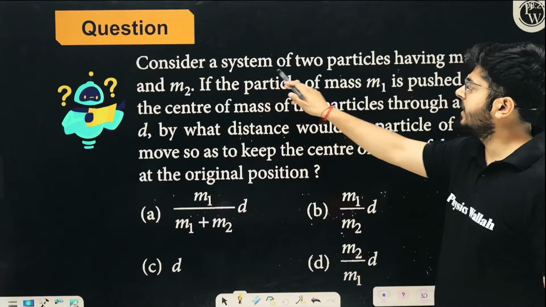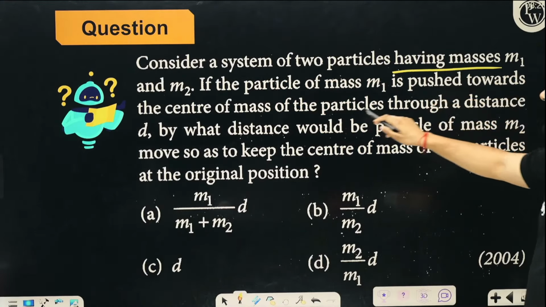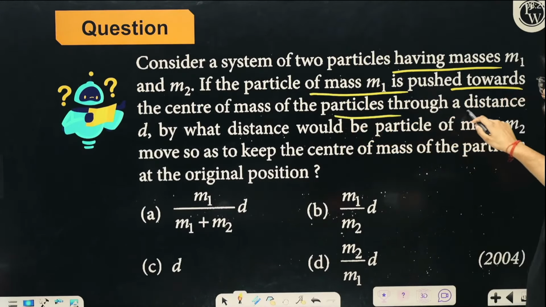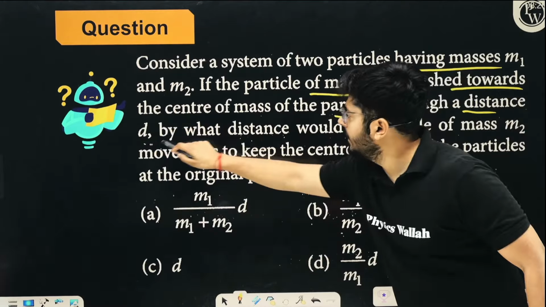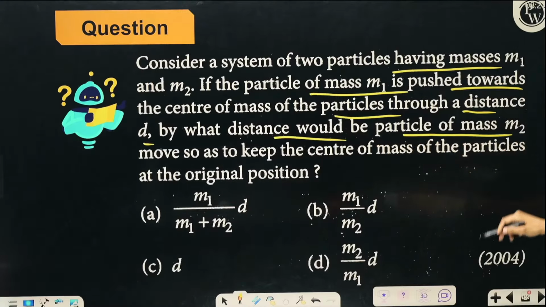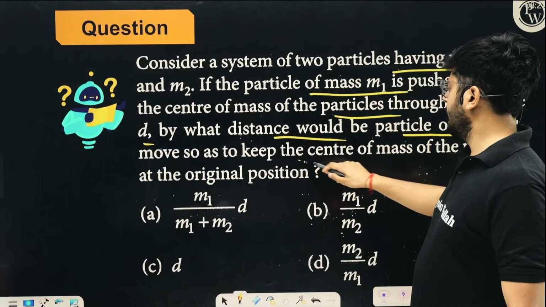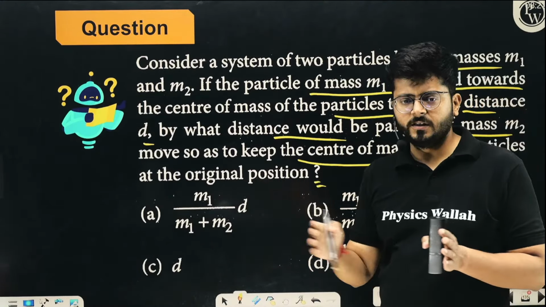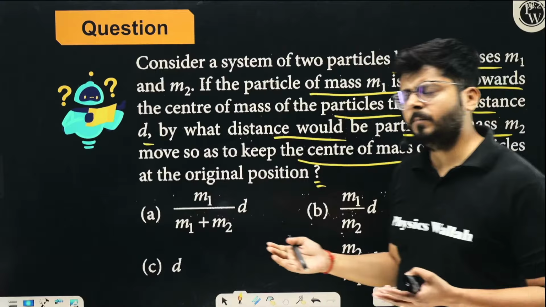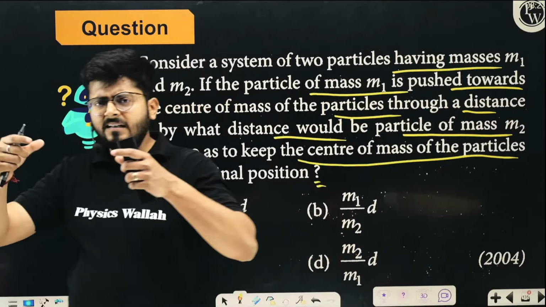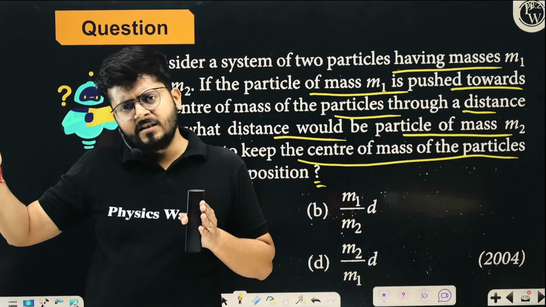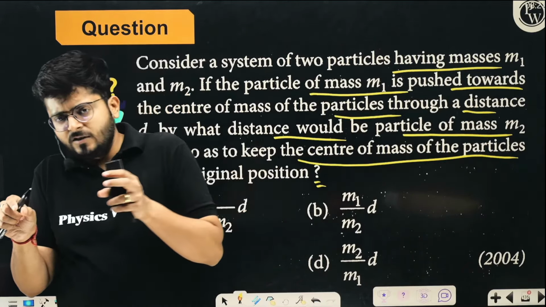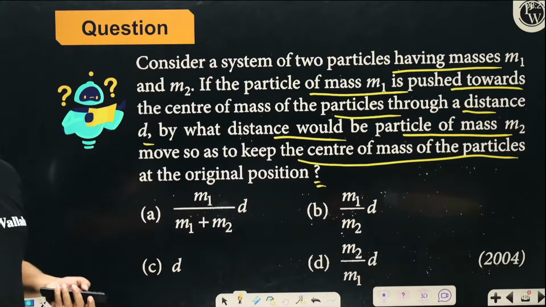At last, consider the system of two particles having the masses m1 and m2. Particle of mass m1 is pushed towards the center of mass of the particle through a distance d. By what distance would the particle of mass m2 be moved so that the center of mass of the particle remain at the original position? So slightly better kind of problem, right? We are moving the particles, right? If you are moving one particle in the system, the center of mass will also move. But we don't want the center of mass to move, the other particle has to move as well, right? So how can you do that, right?